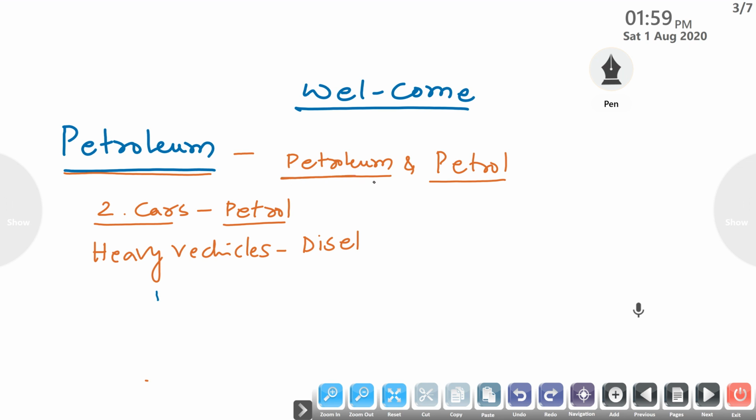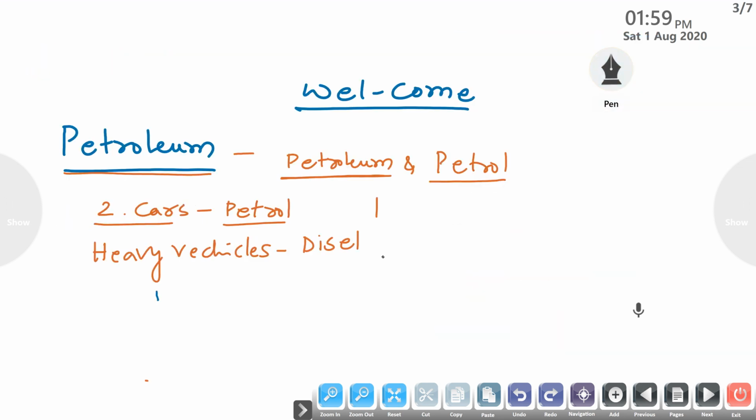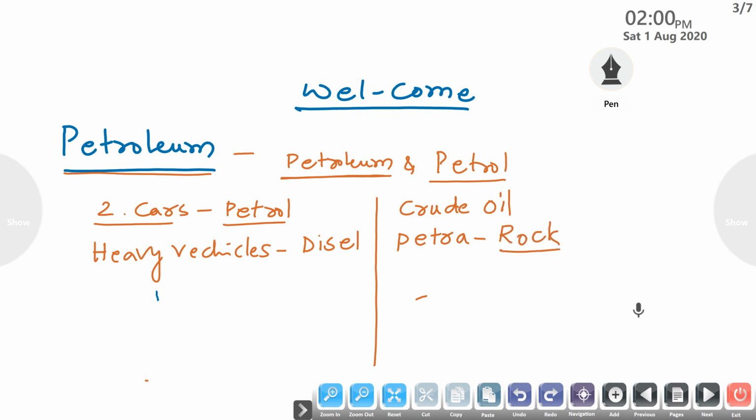But petroleum means crude oil. Petroleum is a crude oil, which is present in the earth's crust. The word petroleum is derived from the word petra. Petra means rock, so petroleum is also called rock oil.